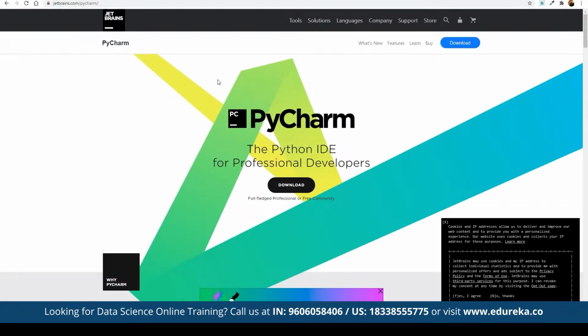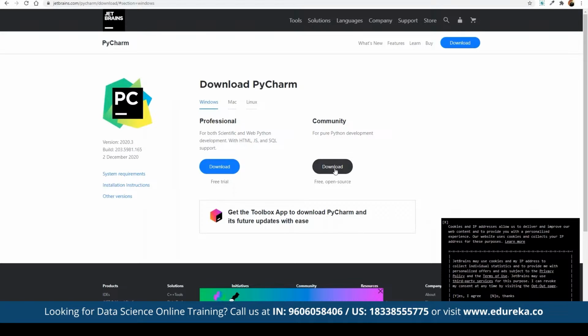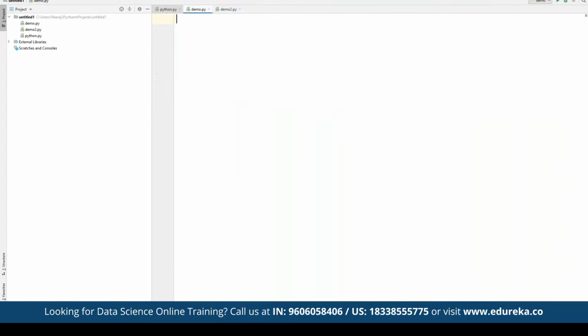All right, in the meantime, we are also going to install PyCharm as our main IDE. In case you want to work on Python, you can make use of the PyCharm IDE, which is one of the most popular IDEs for getting started. PyCharm is also offered as a free community edition, so you can use it in order to get started. Once we have access to it, we can open this up. All right, so here we can get started.